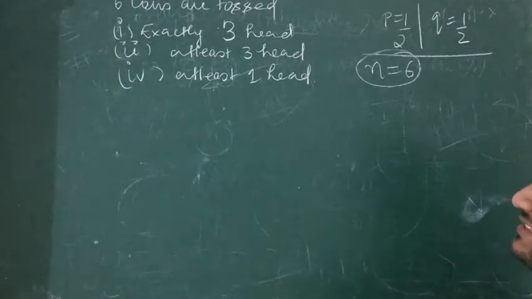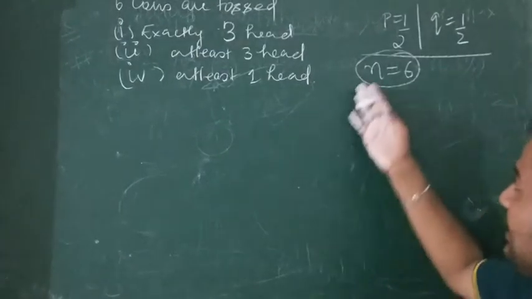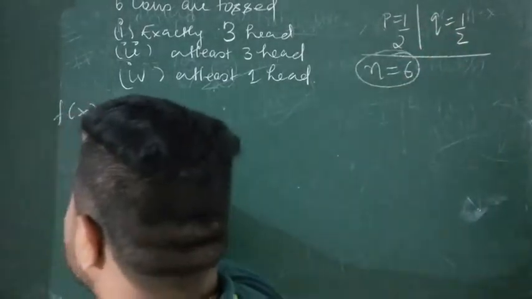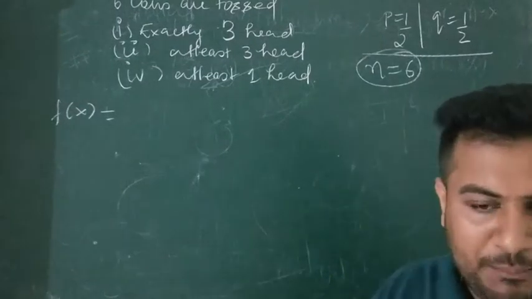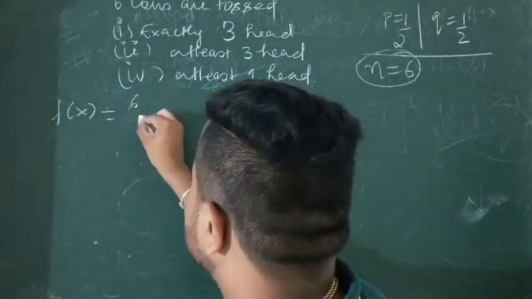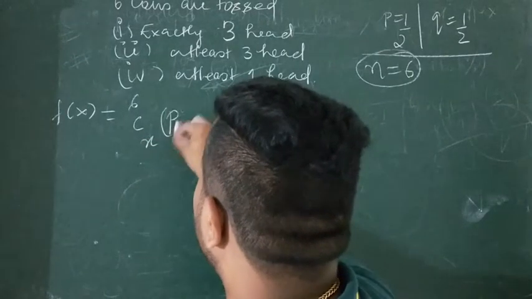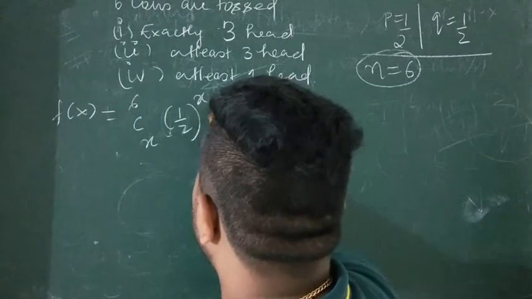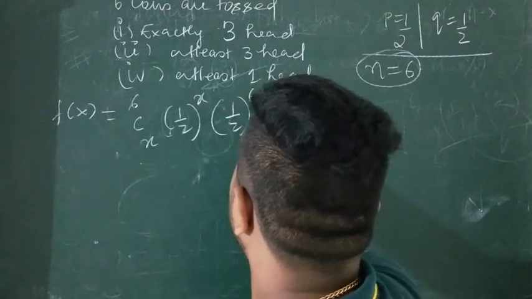So first you got n, p and q. Form the function. First step, you do like this: once you know the values of n, p, q, write down the function. So the function will be something like 6Cx, p is 1 by 2 to the power x, 1 by 2 to the power 6 minus x.